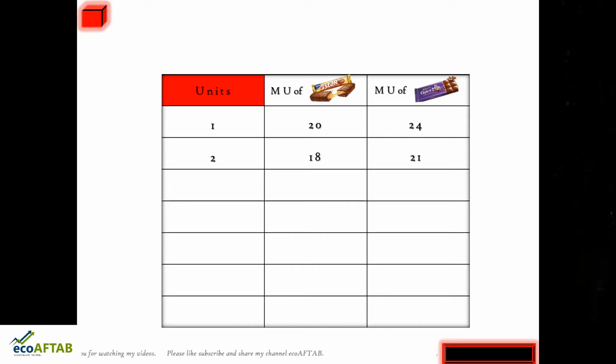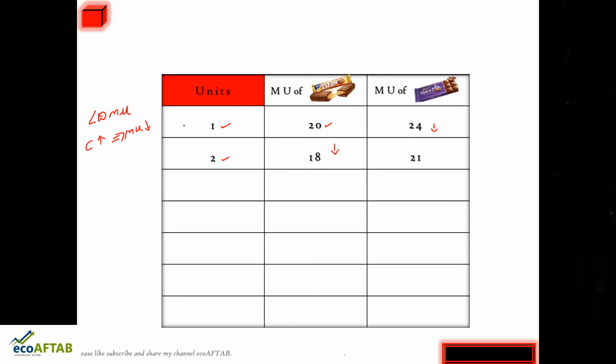So friends, here you can see that the law of diminishing marginal utility is applied. That is, when the consumer increases the consumption of a commodity, the marginal utility is declining. From the first unit it was 20, from the second unit the marginal utility has declined and become 18 for 5-star chocolate, and at the same time for Dairy Milk chocolate it has reduced and become 21. So the marginal utility is declining.